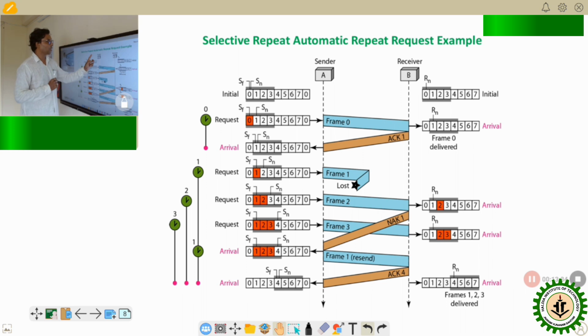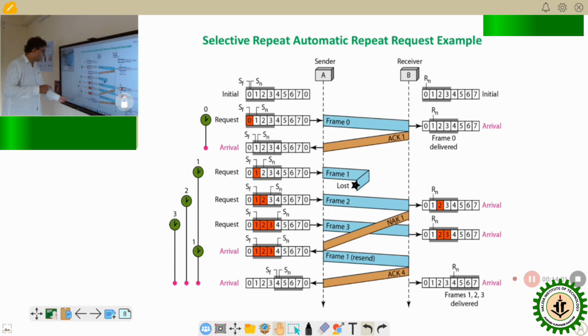Now, again, there is a sender and there is a receiver. In the initial position, there are two control variables. So initially it is 0, and this is the window, which we can say covers 0, 1, 2, 3 and 4. The control variable of the receiver side, Rn, will move along that.